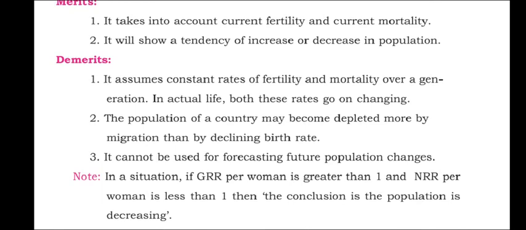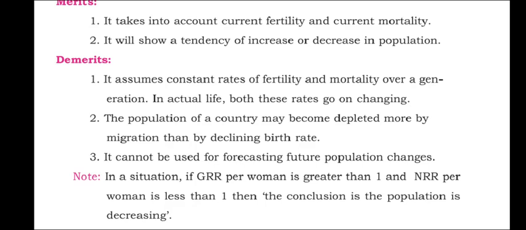The second one is that the population of a country may become depleted more by migration than by a declining birth rate. It is also possible that the population may decrease due to migration, or even increase due to more immigrants than births. So maybe NRR shows less than 1, but the population is increasing because of immigrants. So here we cannot trust this. It doesn't consider migrations.